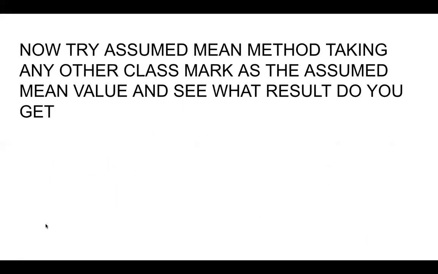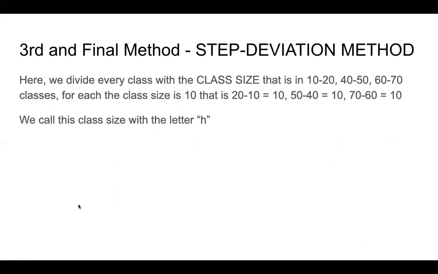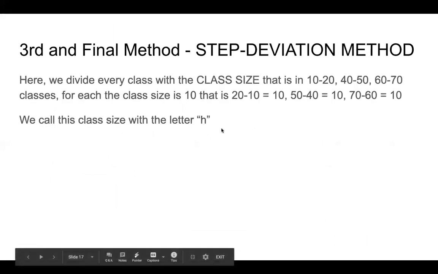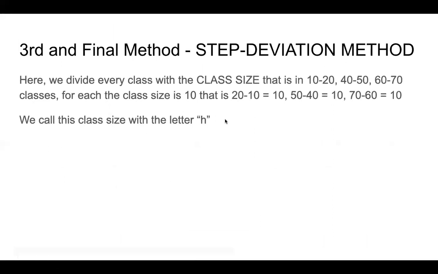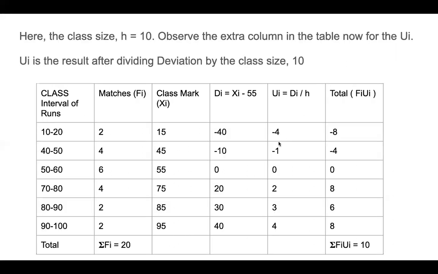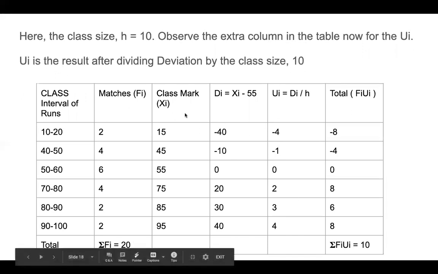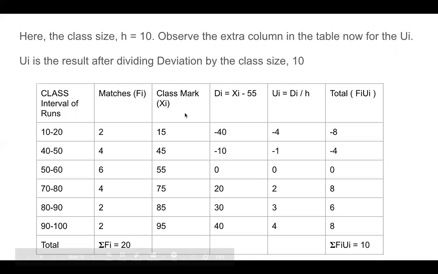So what we do here is, in the third method, we denote the class size with the letter h. h is called the class size. So what is the class size here? It is 10. In this method, if you look at the previous table, everything is the same until this point.